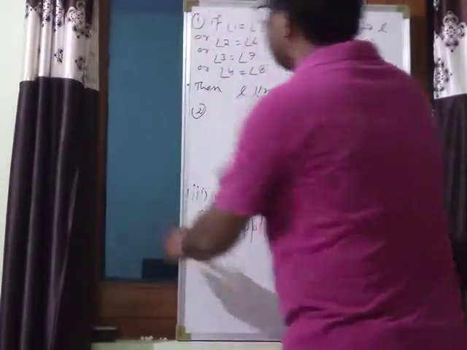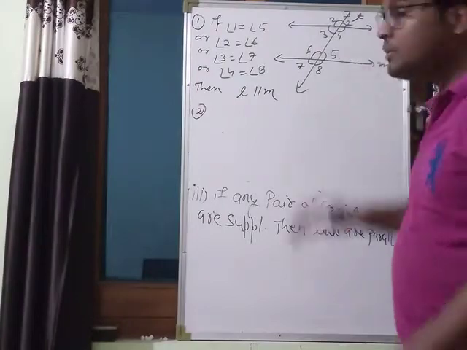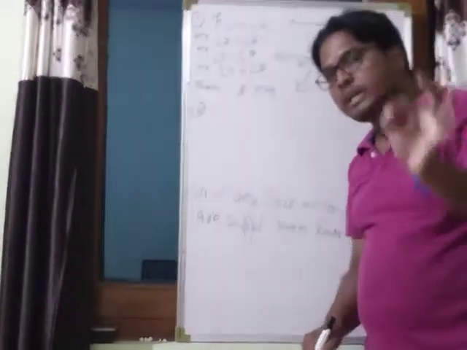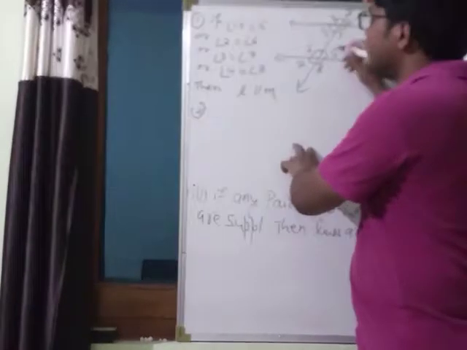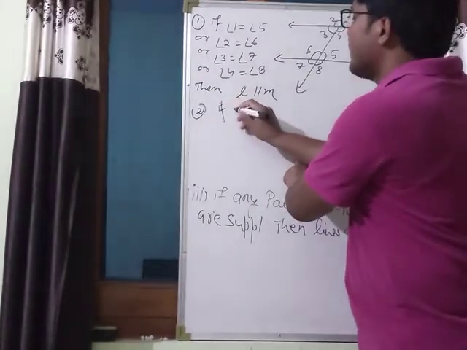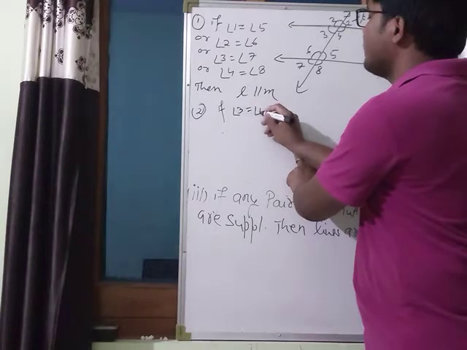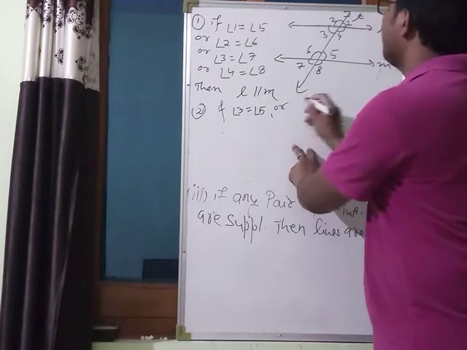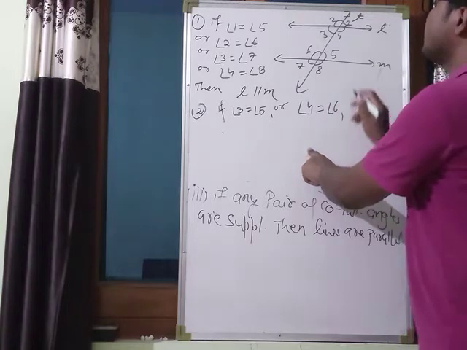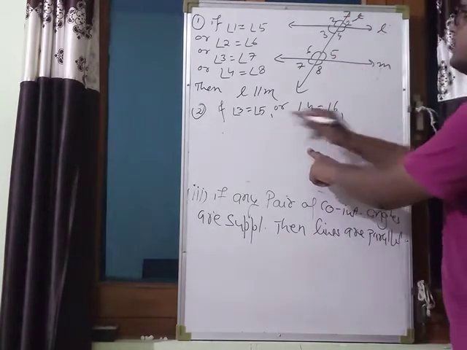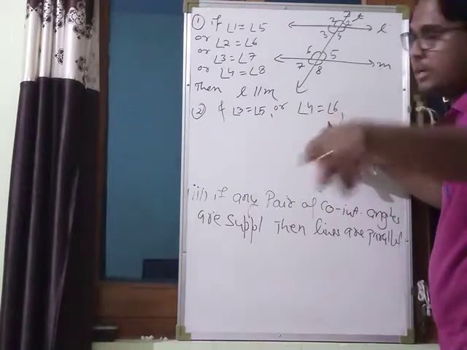Second one, the statement is, if any pair of alternate angles is equal: angle 3 is equal to angle 5, or angle 4 is equal to angle 6; these two are alternate interior angles.